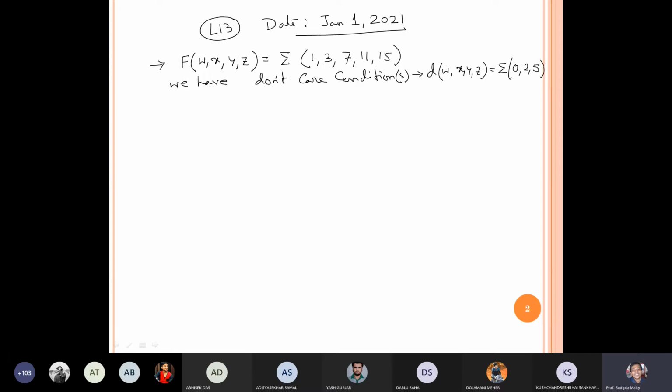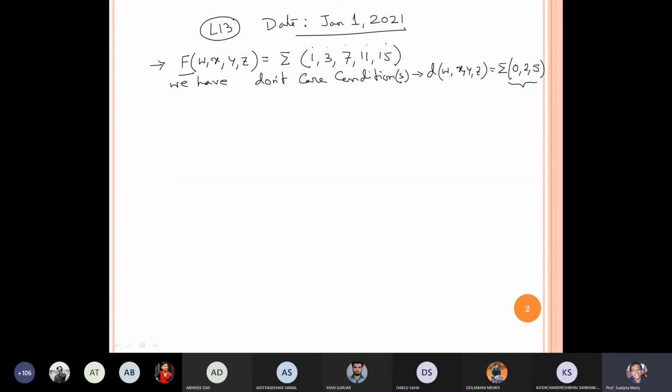What are don't care conditions? I will tell you. Just try to understand the problem. I want to simplify the function f, a 4 variable problem, given by summation of 1, 3, 5, 7, 11 and 15. At the same time, don't care conditions are given. You can see the don't care conditions, 0 to 5, are not present over here.